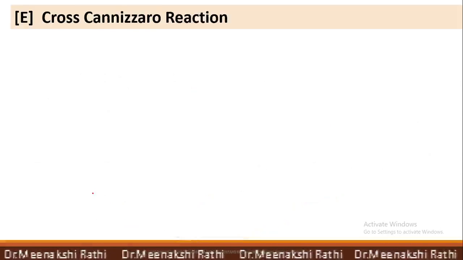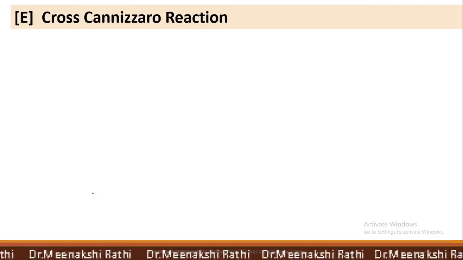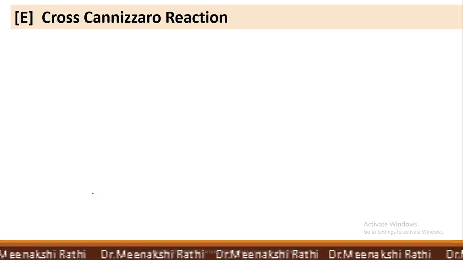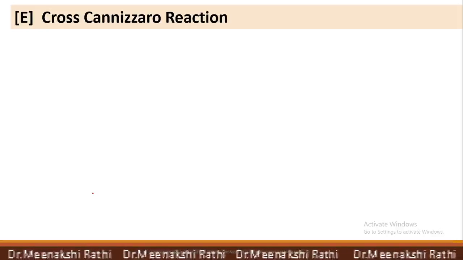Cannizzaro reaction can also take place between two different molecules, and that reaction is known as crossed Cannizzaro reaction.